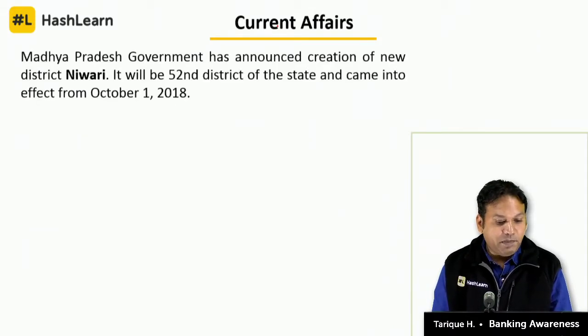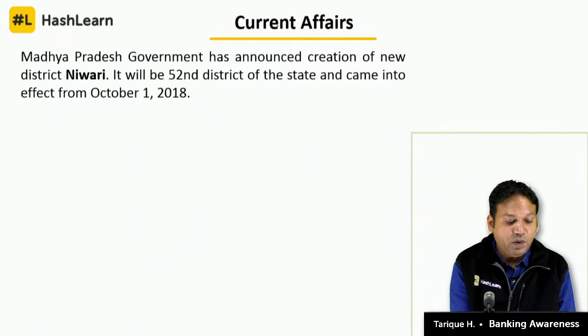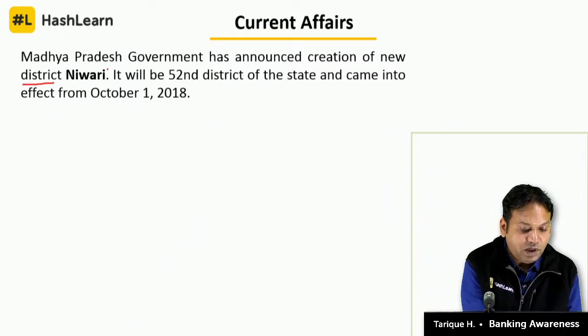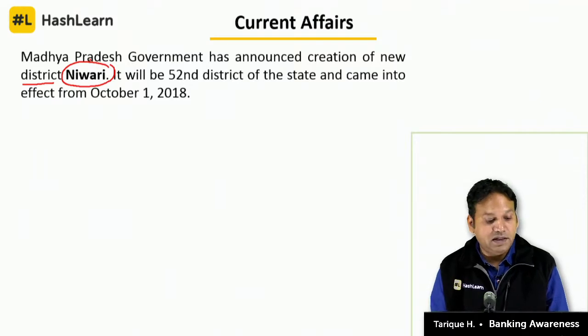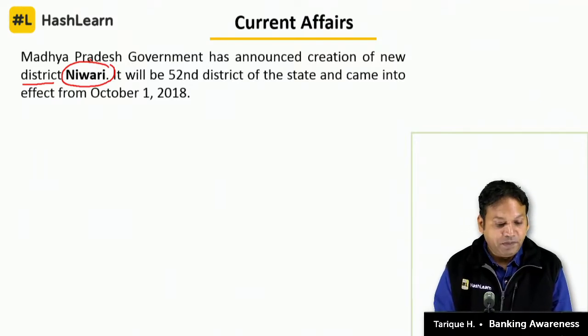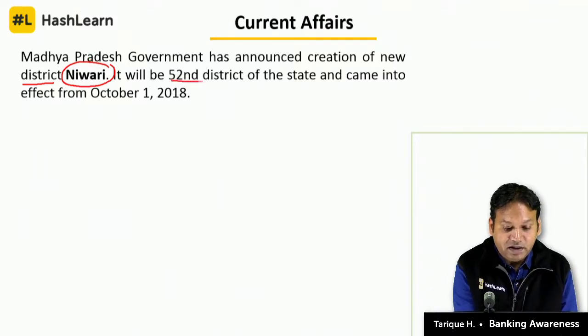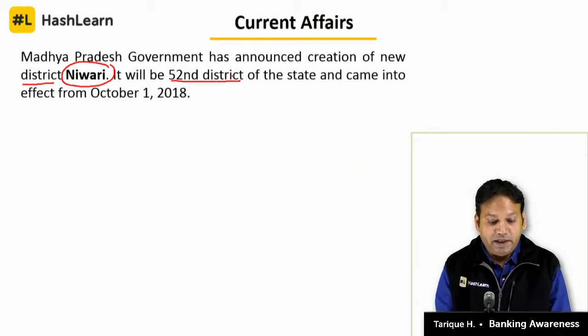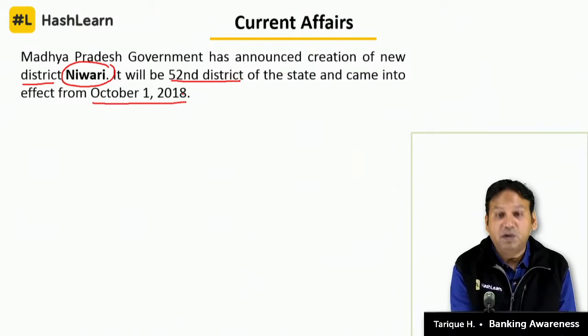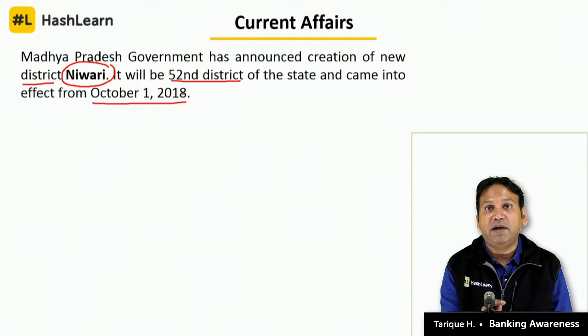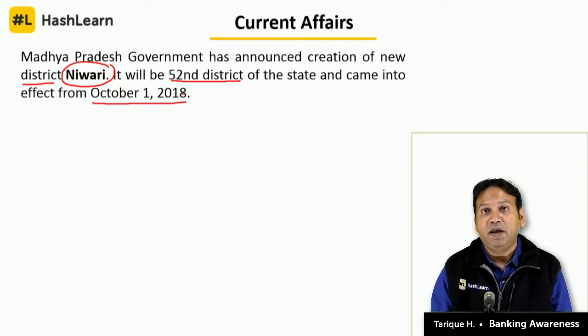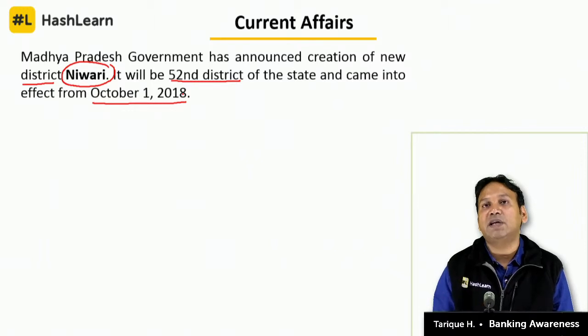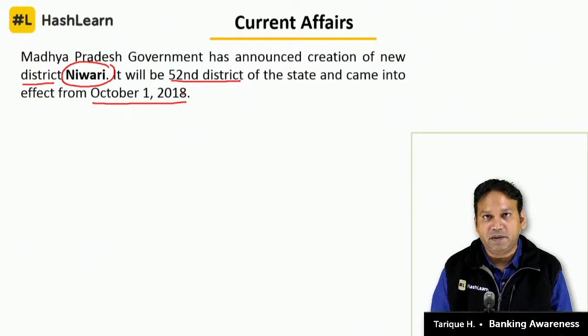Next is Madhya Pradesh government has announced creation of a new district. What is the name of the new district announced by Madhya Pradesh government? The answer is Niwari. ठीक है? It will be the 52nd district of the state, and it came into effect on October 1, 2018. तो ये 52nd district. What is the name of the 52nd district that was announced, or creation was announced by the Madhya Pradesh government? The answer for that question is Niwari.